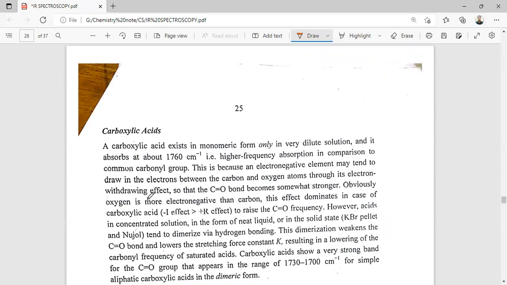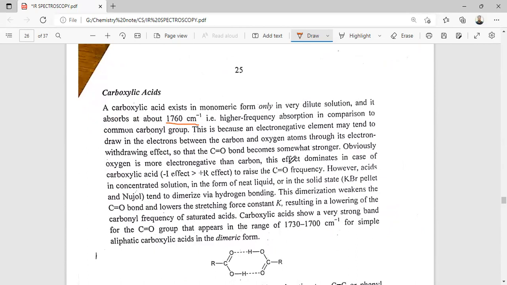The carboxylic acid exists in a monomeric form only in very dilute solution. It absorbs around 1760, a slightly higher frequency in comparison to the common carbonyl group. This is because the electronegative oxygen tends to draw the electrons between the carbon and oxygen atoms, so the C=O bond becomes somewhat stronger. Obviously, the oxygen is more electronegative than the carbon. This effect dominates in the case of carboxylic acid for the C=O stretching frequency.